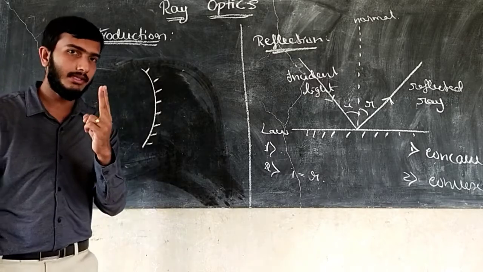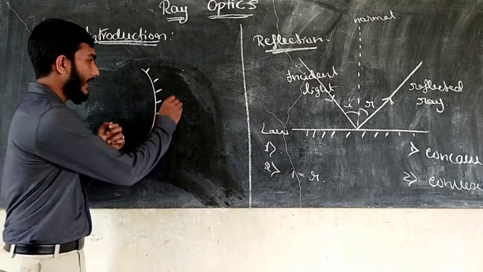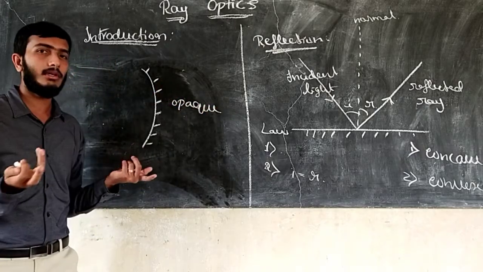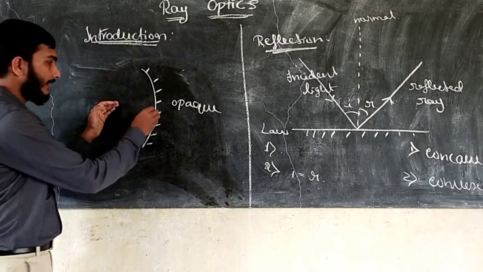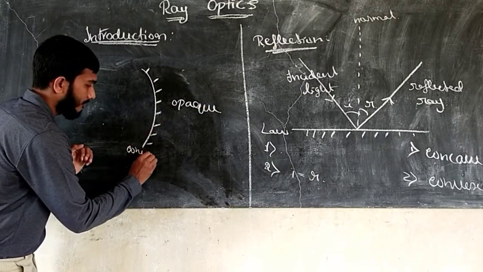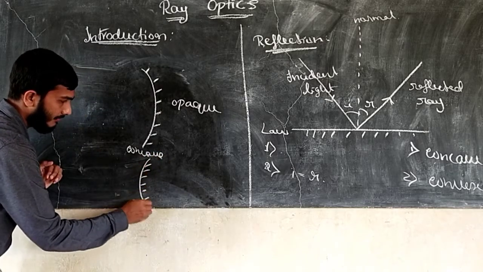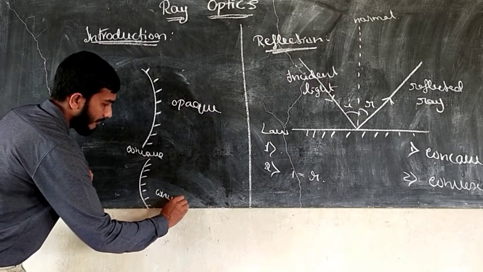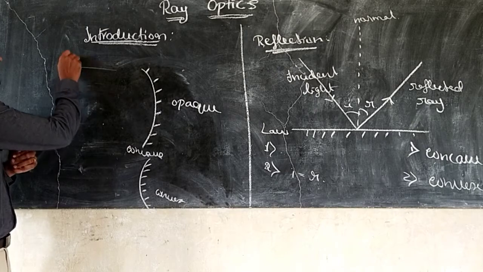The mirror has two sides. One is the reflecting surface and the other side is opaque. There is no reflection, nothing. So the other side is the reflecting surface. It is a concave mirror. A convex mirror means like this. It is a reflecting surface, and the other side is opaque. These are the two types of mirrors.